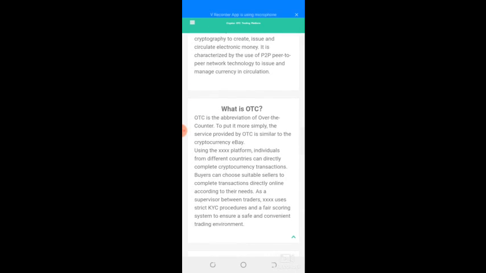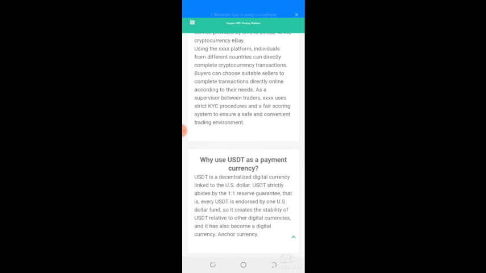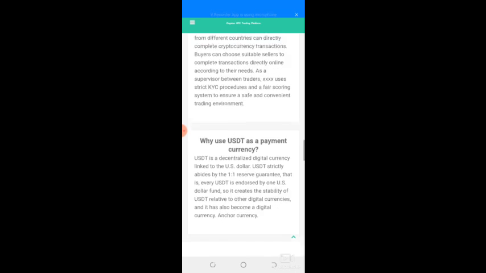Then what is OTC? OTC is the abbreviation of over the counter. To put it more simply, the service provided by OTC is similar to the cryptocurrency eBay. So it just serves like an arbitrage, like an intermediary between two users. So then it buys at a lower price and sells at a higher price. So then you are going to capitalize on the price difference, which will be accumulated at the end of the day, and that is your own profit.